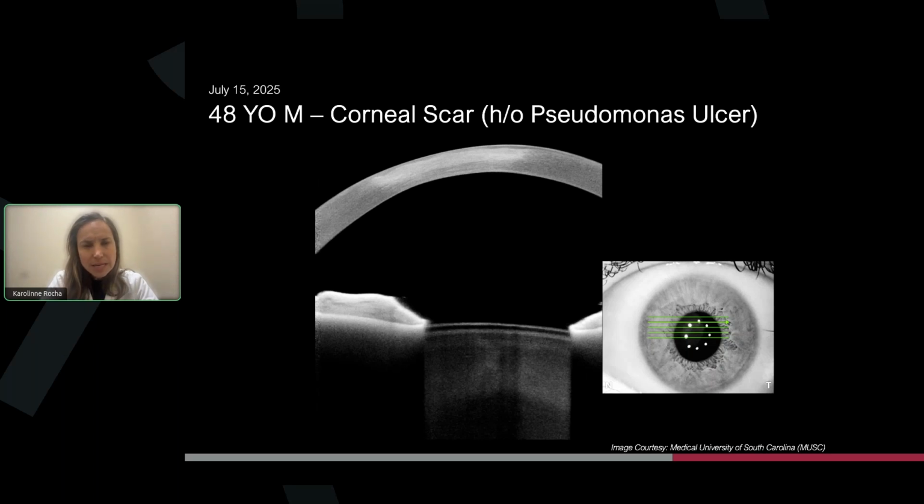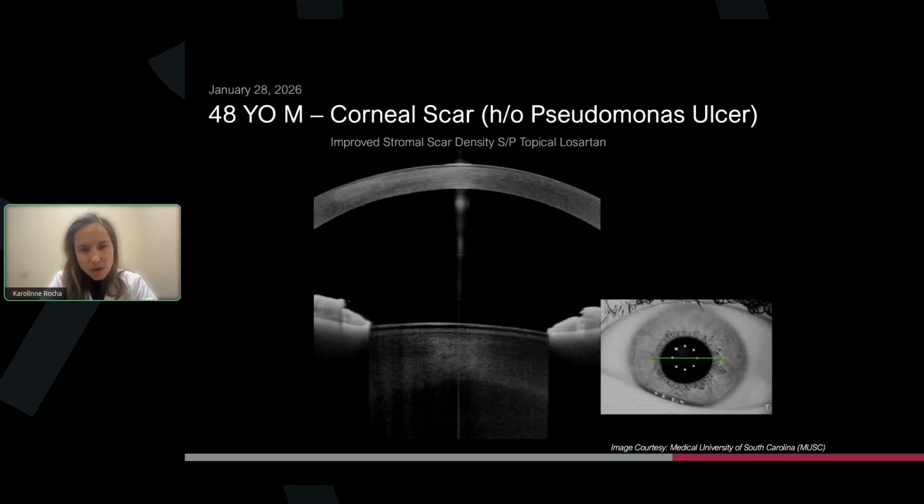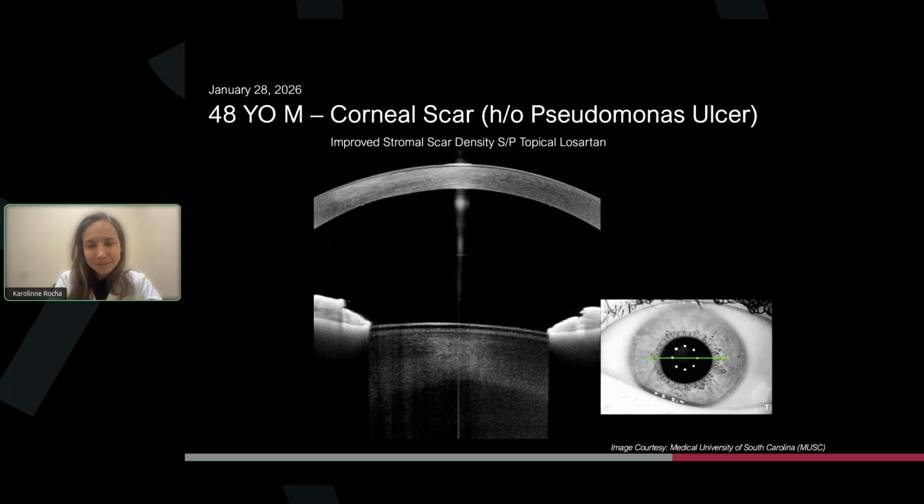His visual acuity is improving, and it's really nice to be able to follow the density of the scar with the SS-OCT. And also, when you're planning, for example, a PTK, right, really to measure the depth of the stromal scar, it's very helpful when you're planning treatment.